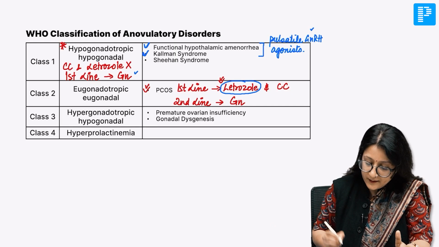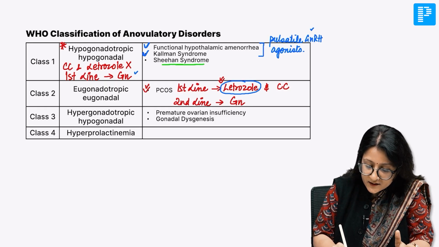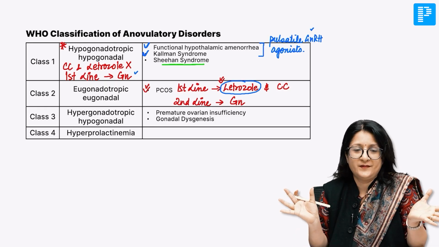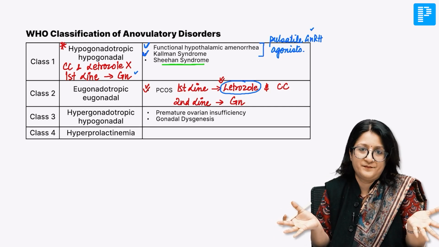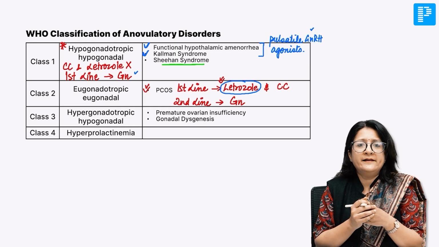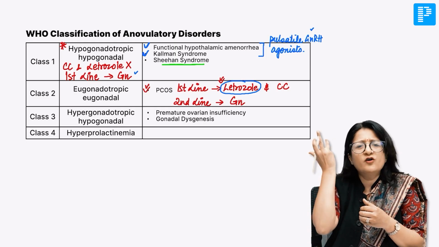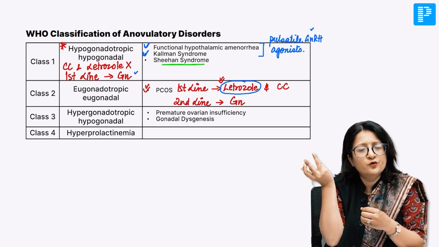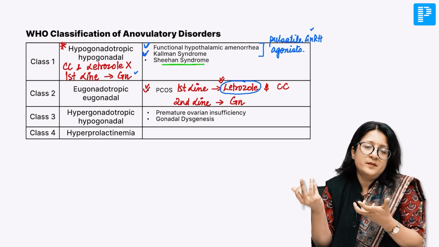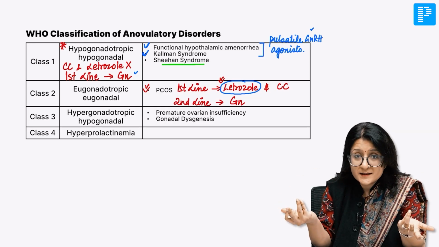Also remember that when you have Sheehan syndrome, here the anterior pituitary is necrosed. Or you could have a situation where a woman had some craniopharyngioma or pituitary tumor, for which a surgery or pituitary ablation was done.